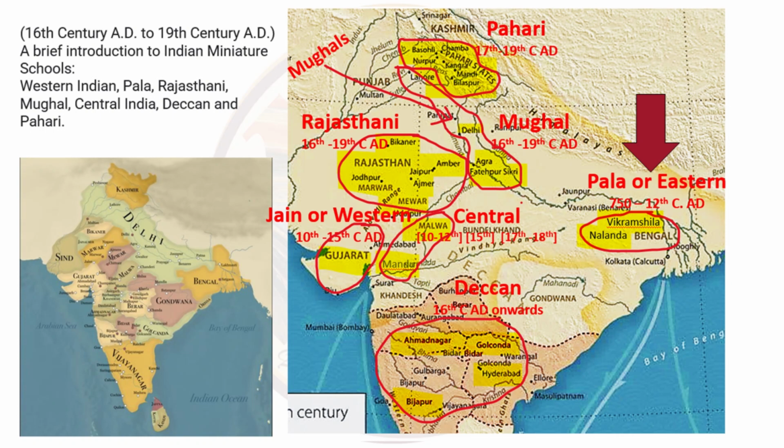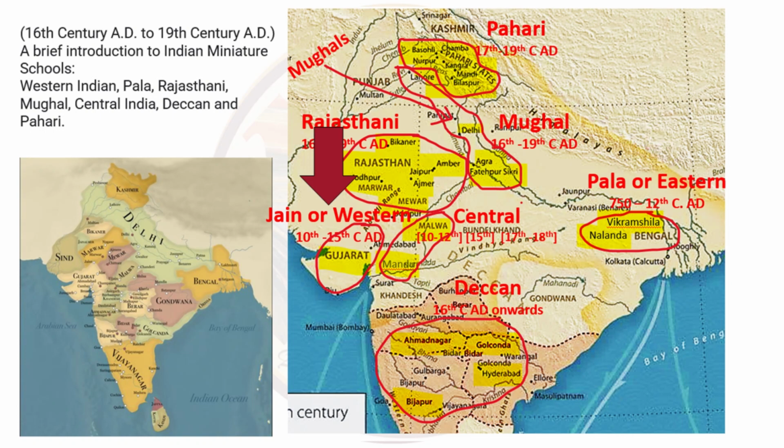First comes this Pal School, or what we call Eastern School. The main centers of this school was Vikramshila and Nalanda, where there were Buddhist monasteries. So the themes were all based upon Buddhist religion. The timeline comes to 750 AD to the middle of 12th century. The paintings were made on palm leaves. They are called palm leaf manuscripts. And when Muslim invaders came in, this school somehow ended and Buddhism also shifted to Nepal and Tibet.